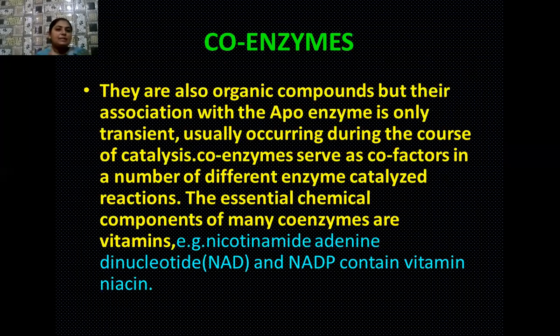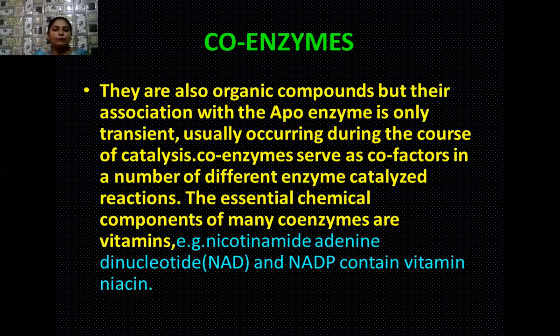So these coenzymes are again organic compounds, but their association with the protein part or the apoenzyme is transient. That means it binds with the apoenzyme as long as the apoenzyme, or you can say the enzyme, is involved in catalytic activity. So whenever the enzyme has done its catalysis, later on these organic compounds, which are known as coenzymes, get separated from the active site of the enzyme. So there are different types of coenzymes which serve as cofactors in a number of different enzyme catalyzed reactions.